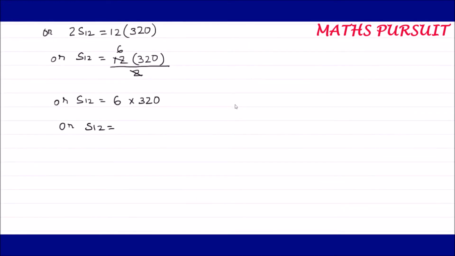So let us multiply 6 into 320 and see what we are going to get. So 6 zeros are 0, 6 twos are 12, 6 threes are 18, plus 1, it became 19, 20. So we got S12 as 1920, guys. So this is what we are looking for, and we can easily say that this is our answer. Actually, in fact, S12 is our answer.